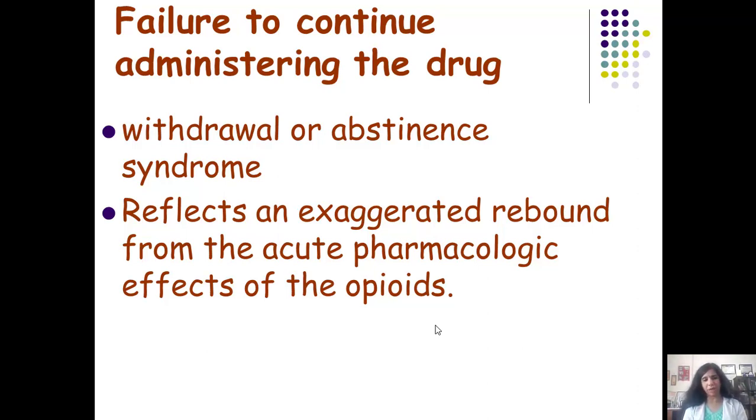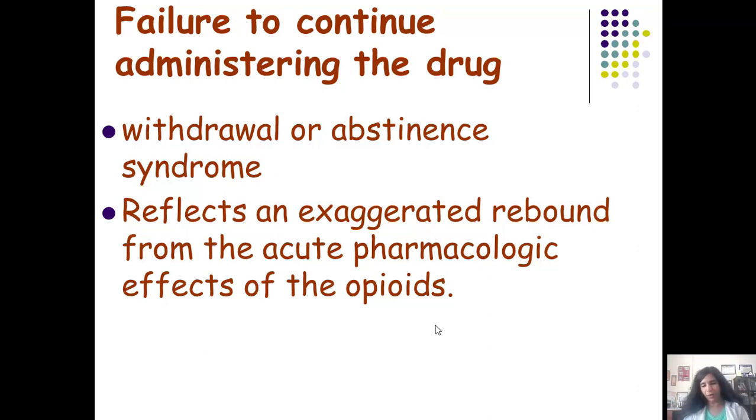The sympathetic symptoms are very marked. They are characterized by anxiety, tachycardia, and rise in the blood pressure, because the person knows he will not be given the drug. He is in a rehab center. He knows that he won't be given his drug. That itself produces a lot of anxiety and a lot of sympathetic stimulation, and that has to be managed by sympatholytic drugs in the form of clonidine. Clonidine eases out the withdrawal, and it is not only reserved for opioid withdrawal. Clonidine can be given for various other drug withdrawals because of its sympatholytic action.